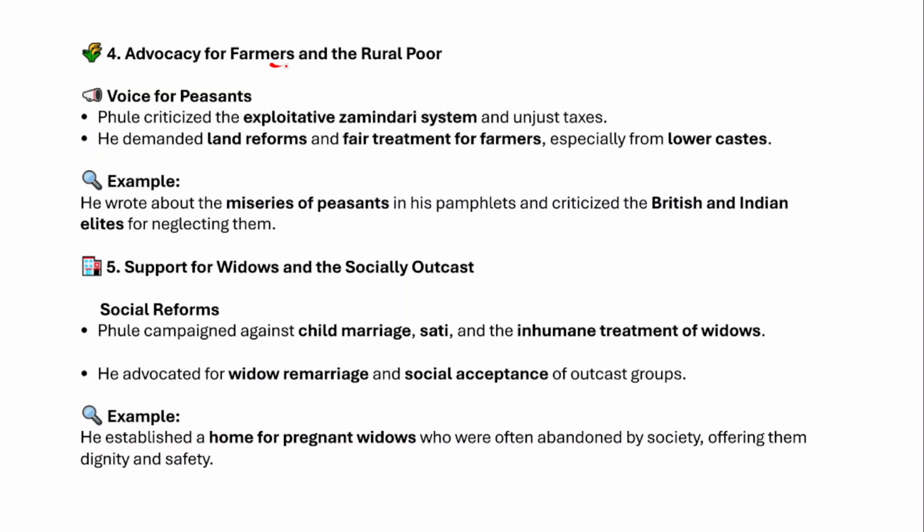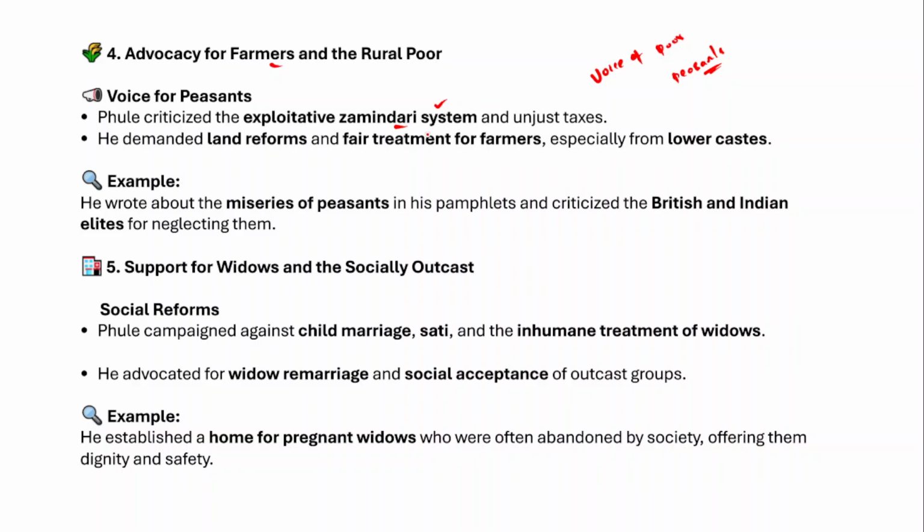So in fact, Mahatma Jyotirao Phule is being called the voice of poor peasants, because he criticized the exploitative jamindari system. At that point of time, there was a jamindari system, which is also known as the permanent settlement. And in fact, this jamindari system is truly exploitative in nature, right? Jamindars very often collect unjust, unfair taxes from the peasants. Therefore, Mahatma Jyotirao Phule opposed the existing exploitative jamindari system.